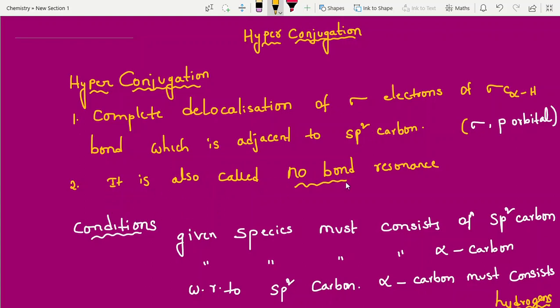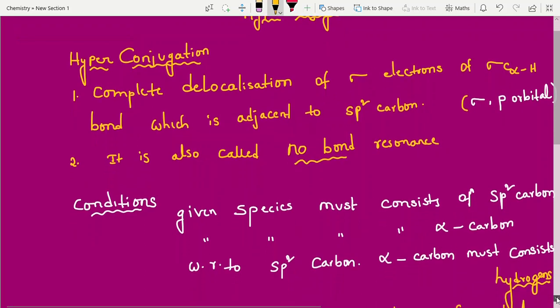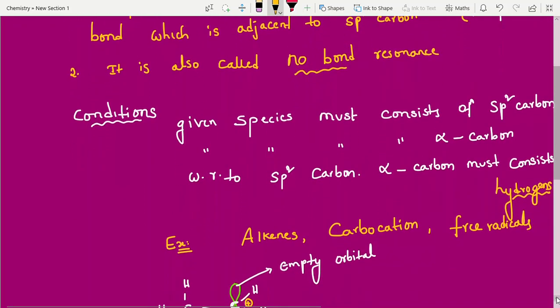It is also called no bond resonance. No bond resonance, as there is no bond between carbon and hydrogen. Why is it no bond? I will show it with the best example. Afterwards, once again we will come back to the definition. Okay, now the conditions. For competitive examinations, you don't need to write definitions, we have to solve the questions, right?